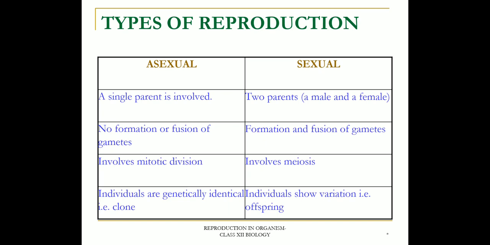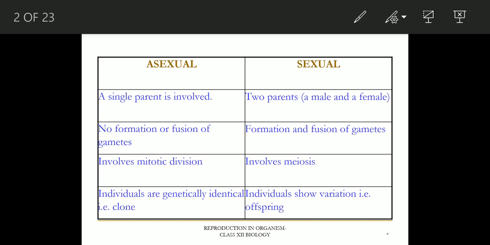Asexual reproduction involves only a single parent and there is no formation or fusion of gametes. Whereas in sexual reproduction, two parents, a male and a female, are involved, and formation and fusion of gametes takes place.